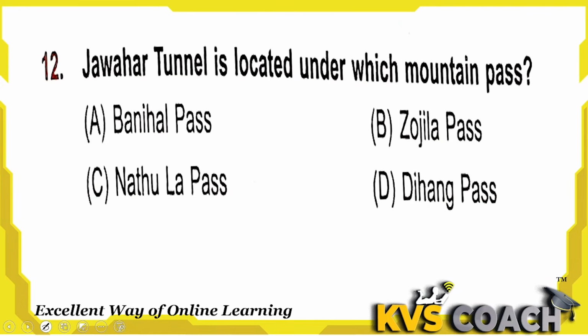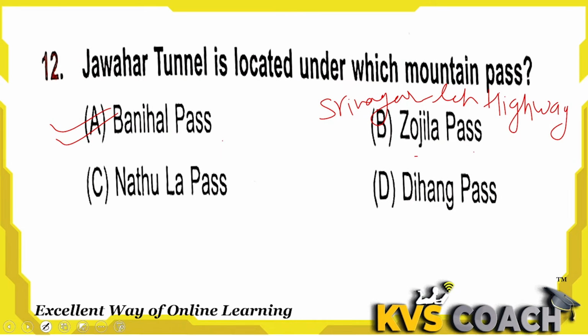Next, Jawahar Tunnel is located under which mountain pass? Jawahar Tunnel is located under Banihal Pass, in Jammu and Kashmir. Zojila Pass is also in Jammu and Kashmir. It is on the Srinagar Leh highway, and this is the highest motorable pass in the world.